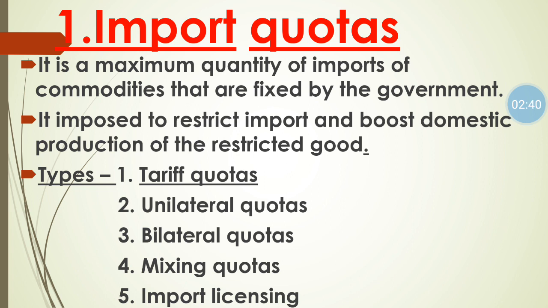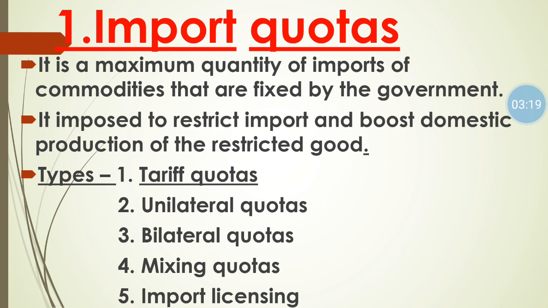Now there are the following types of import quota. First is tariff quota. Tariff quota is a special type of duty. It is levied whenever we import more than the decided and specified quantity. If we import within the specified quantity, the import may be with less duty or it may be dutyless, and if we import above the decided quantity, then the tariff quota comes into play.